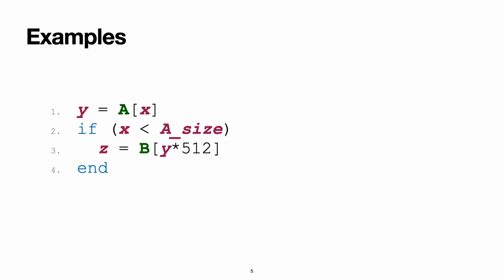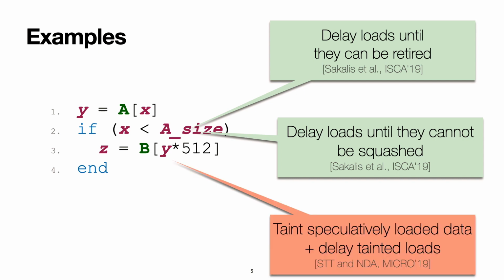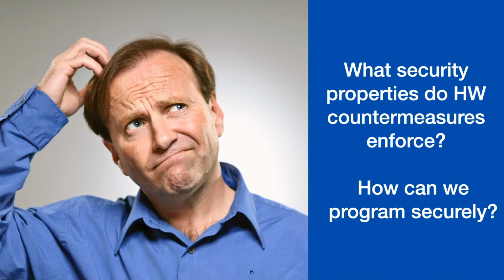Consider now this slightly different example. Here, the first load happens non-speculatively. Now, the first two countermeasures still prevent the leak, since they delay the execution of the second load. However, taint tracking-based countermeasures, like NDA and STT, do not prevent this leak. Why? Well, the first memory access is not tainted, since it is not transient, and so we do not delay the second memory access, which then leaks the information. So, as these examples have shown, existing countermeasures provide different security guarantees.